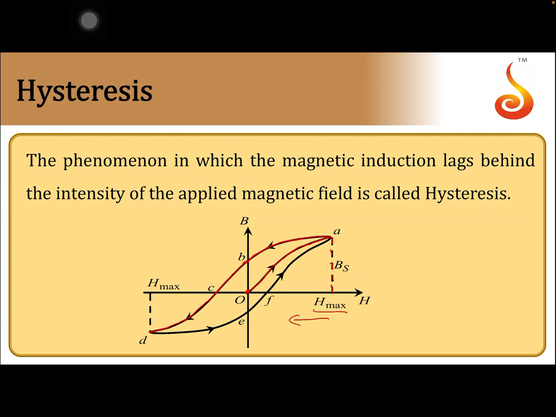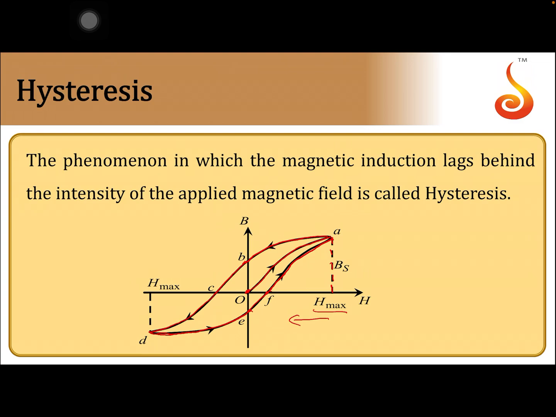Beyond this, if we increase the field, there is no change in magnetization. So we start decreasing the field in the negative direction. It follows this path DEF, and here we are reversing the field again, then it reaches point A.